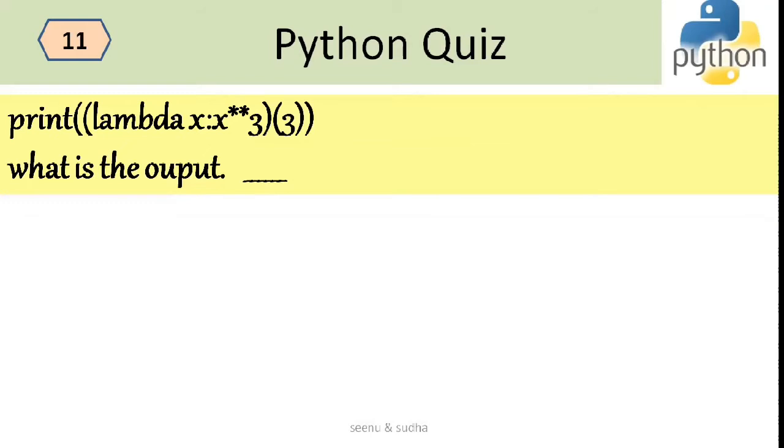Next, what is the output of this particular program? The program is just a one-liner. I have print and then I have the lambda keyword. As I already told you, I create lambda functions with the lambda keyword, followed by the arguments. There is only one argument over here, which is x, and then there is a colon. This is the syntax of how you create lambda functions.